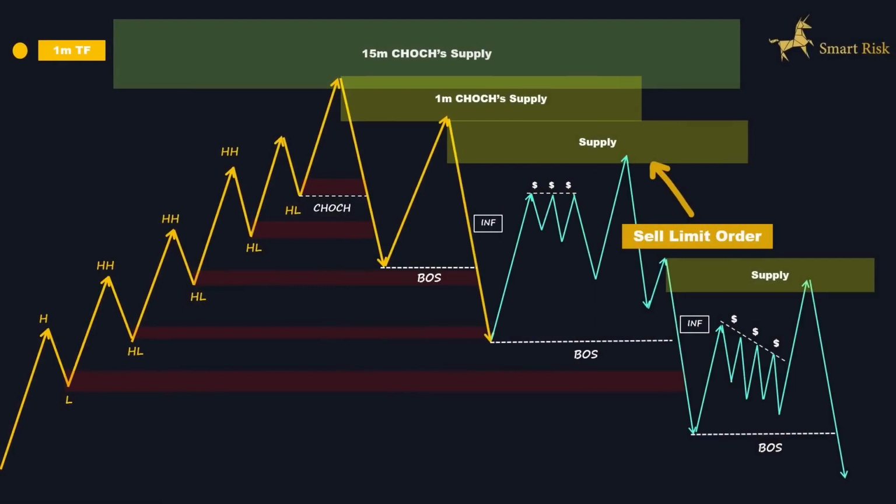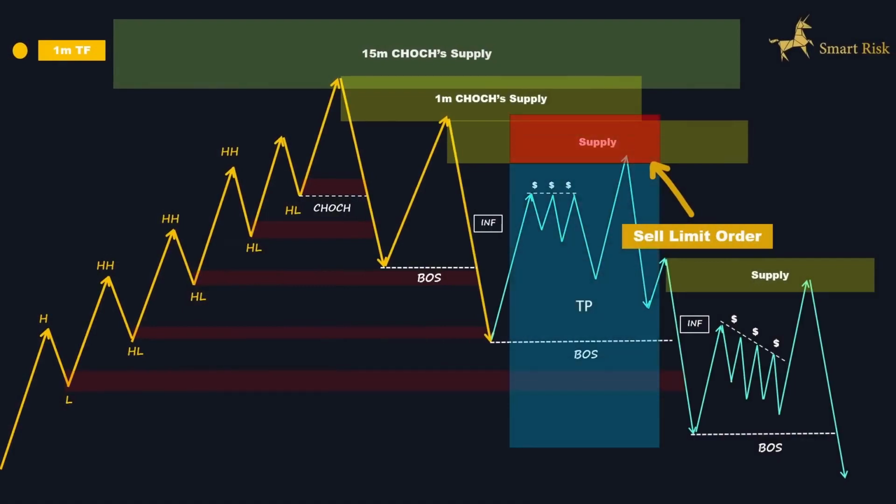Here, all the mentioned criteria are met. Next, we place our sell limit order at the lowest point of the supply zone, with the stop loss a few pips above the highest point of the area. For the take profit, we have the option to target the unmitigated demand zone on the higher time frame, like 15 minutes or 1 hour, or the swing low of the current time frame.